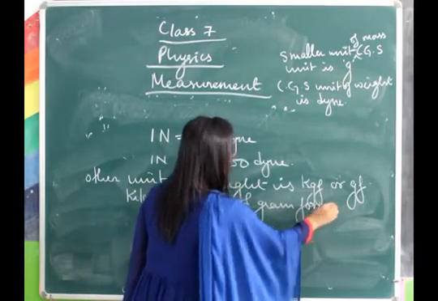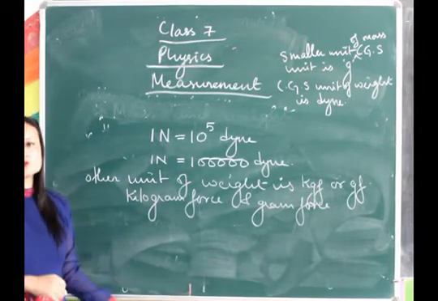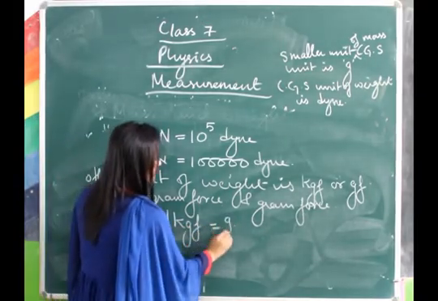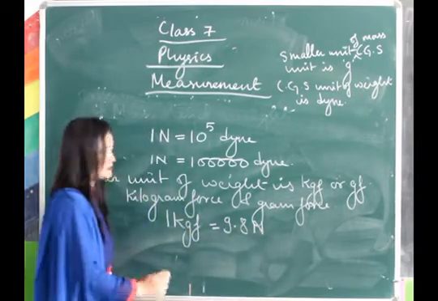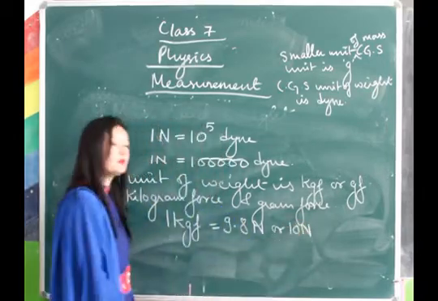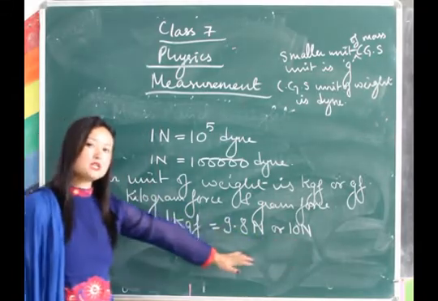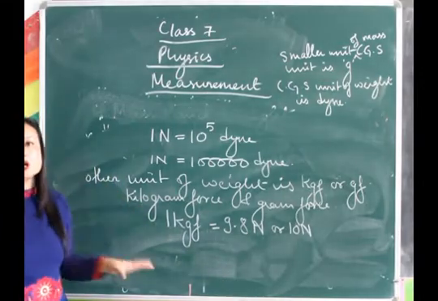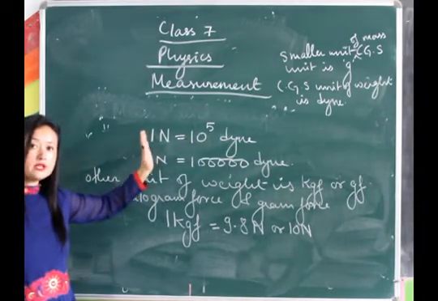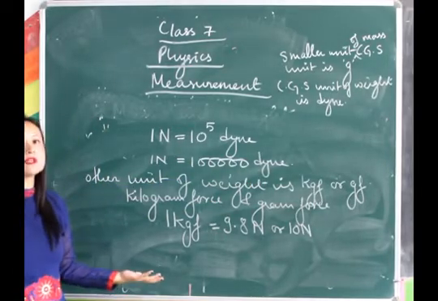So if the weight is given in kgf and you don't know how to convert it into Newton, then please know that 1 kgf is equal to 9.8 Newton. Precisely it's 9.8 Newton, or rounded up to 10 Newton. So either one will be correct. You can write 9.8 Newton or 10 Newton. So these are the relationships between the various units. And there are other units which measure weight as well.